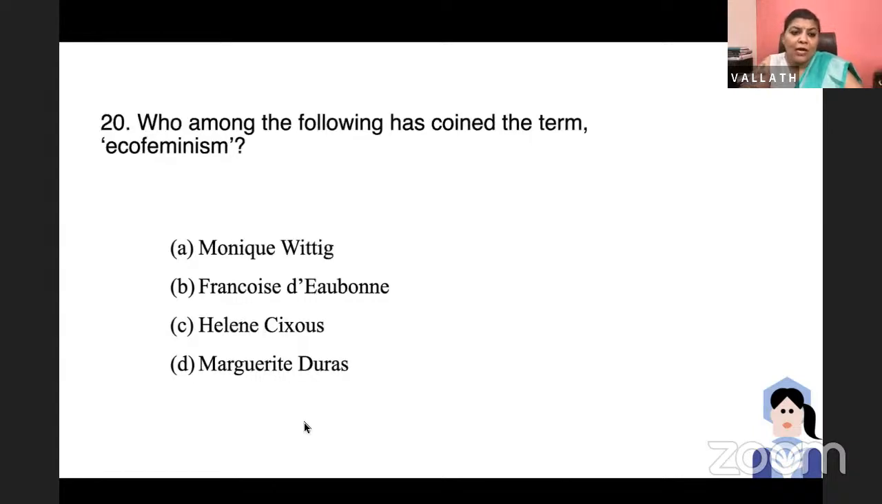Okay. Now, Ankita, would you like to read? Who among the following has coined the term ecofeminism? Is it Monique Wittig, Francoise d'Eaubonne, Helene Cixous, or Marguerite Duras? Ecofeminism, where ecology meets feminism, is a term coined by Francoise d'Eaubonne. Very important is The Ecocriticism Reader by Cheryll Glotfelty and Harold Fromm. Please look up ecocriticism and ecofeminism. Important books and authors. You might get a question there.